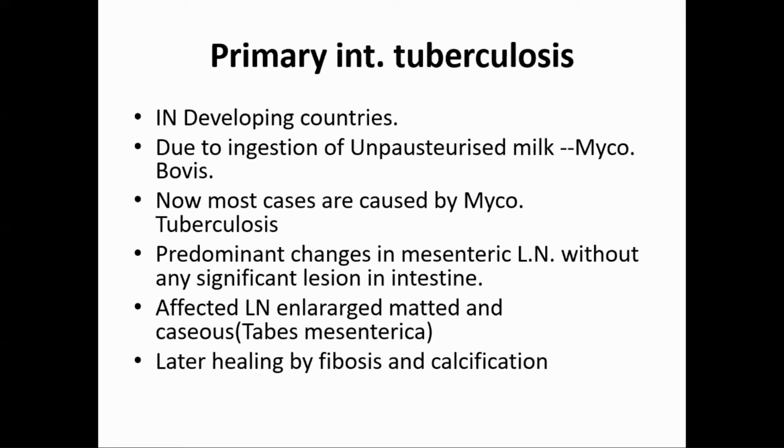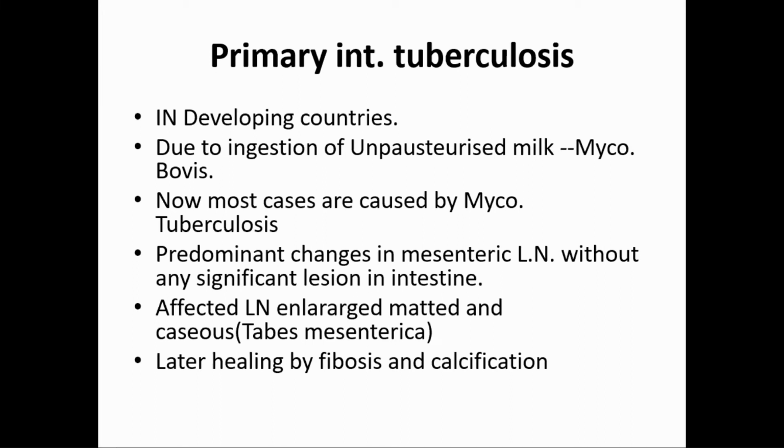Here, you don't get a lesion in the mucosa, but you will get a lymph node enlargement, that is mesenteric lymph node. So, the affected lymph node is large, matted and caseous. Caseous necrosis will be there. Wherever tuberculosis is there will be caseous necrosis. And that is called tabes mesenterica. Later, healing and fibrosis and calcification. So that is a self-limiting disease. Primary is generally self-limiting, and that is primary tuberculosis of intestine.